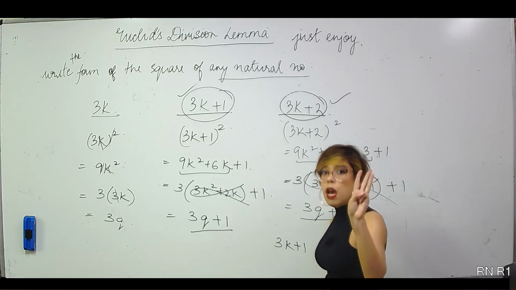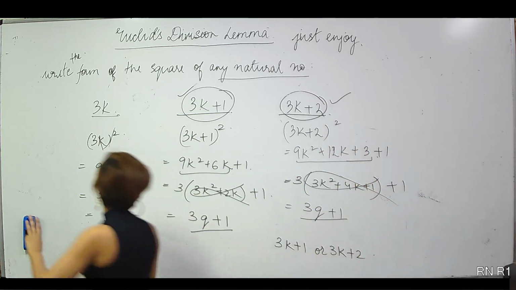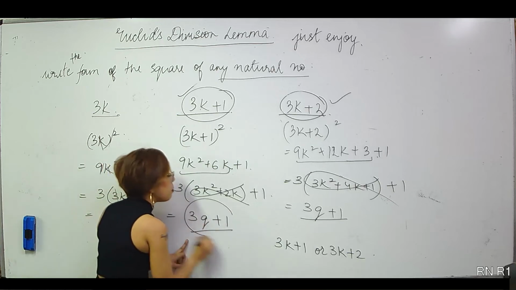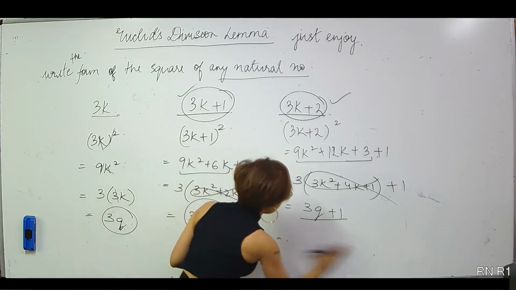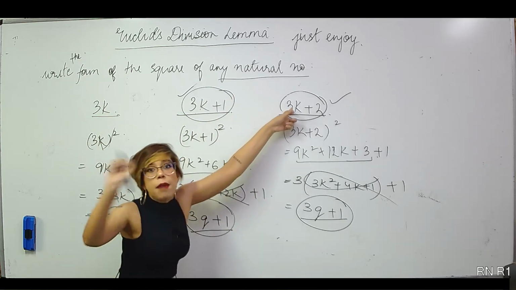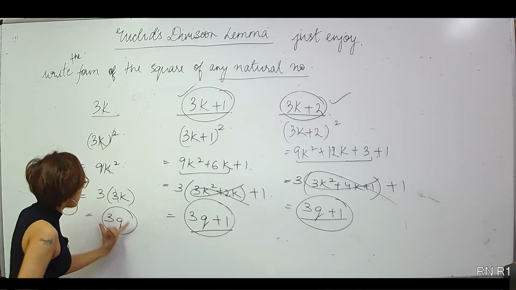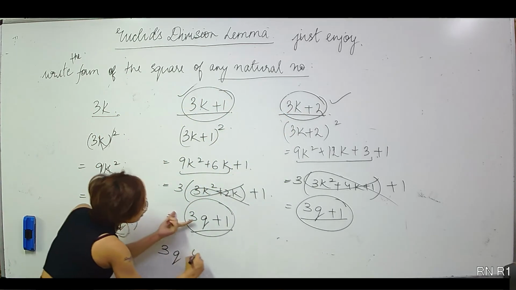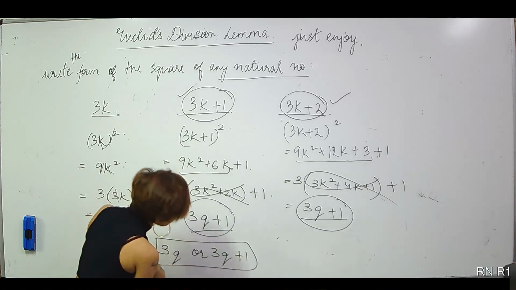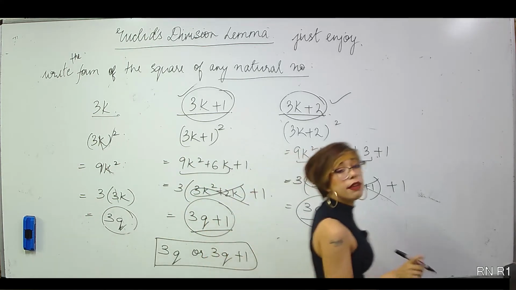3 cases? Let us see the form of the square. In this case, the form of the square is 3k. In this case, the form of the square is 3k plus 1. In this case, the form of the square is 3k plus 1. So you take any natural number, any type of natural number, the square is either of the form 3q or 3q plus 1. A very important result which we can use straight away.